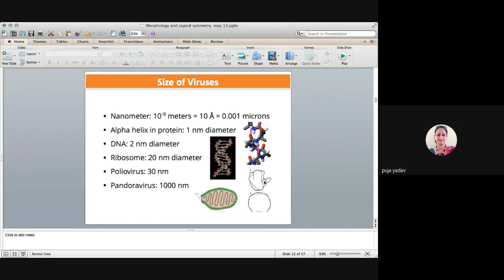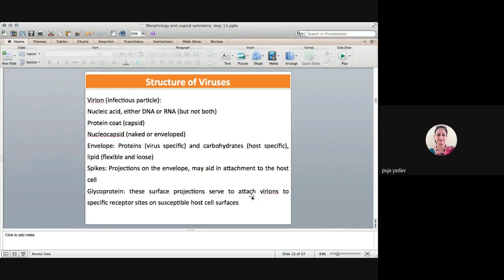Ribosomes are 20 nanometers in diameter. The smallest virus is the poliovirus, here, which is 30 nanometers, whereas the biggest one is the Pandora virus, which is 1000 nanometers in size.